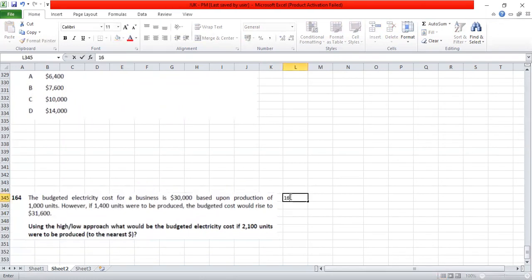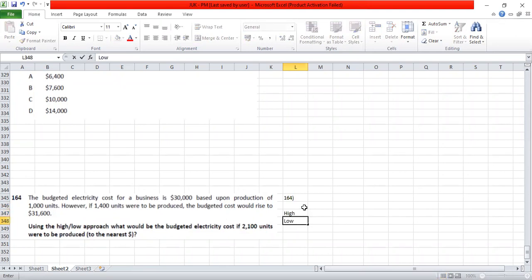Question number 164. This is without an adjustment. The budgeted electricity cost for a business is 30,000 based upon the production of 1,000 units. If the units increase to 1,400, then the budgeted cost would rise to 31,600. Using a high-low approach, what would be the budgeted electricity cost if 2,100 units were to be produced? Of course, only two levels are given. Let's take the high level first, then take the low level.